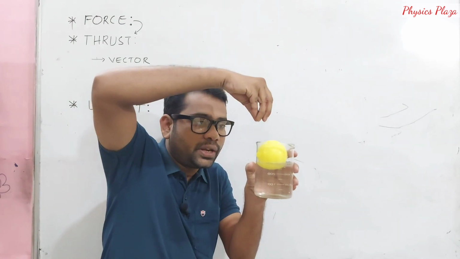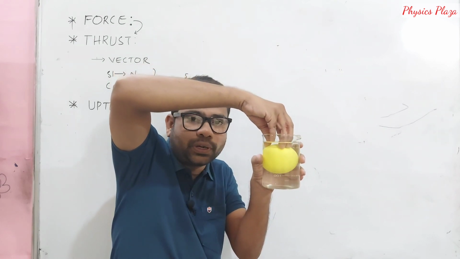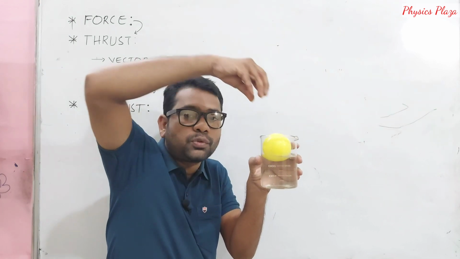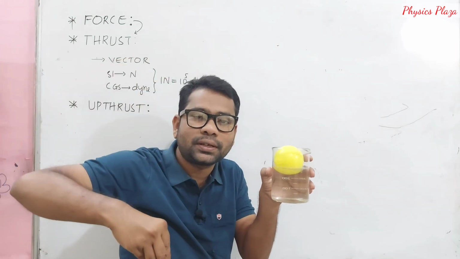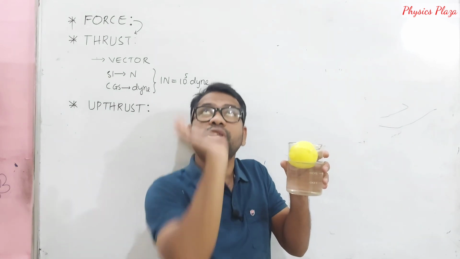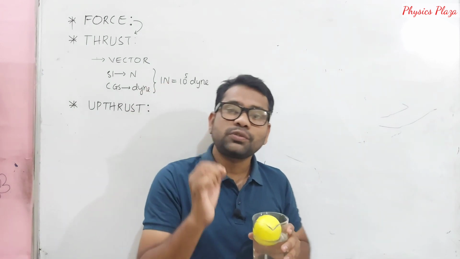Again I repeat. So look at here. Now I am going to put some external force on it so that it is being immersed. But the moment I take out my external force, what is happening here? We can feel as if somebody is hiding inside and pushing this ball upwards again.